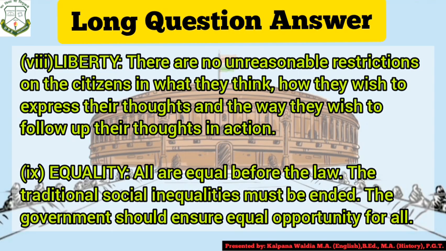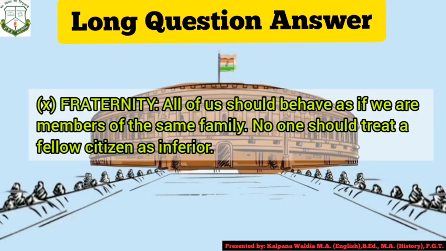The traditional social inequality must be ended and the government should ensure equal opportunity for all. And the last and very important special feature mentioned in the preamble is fraternity. Fraternity means all of us should behave as if we are members of the same family. No one should treat a fellow citizen as inferior.